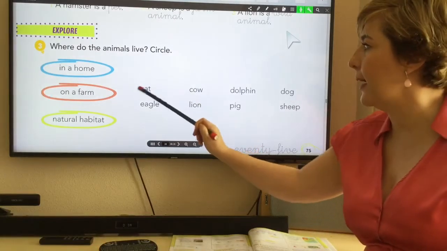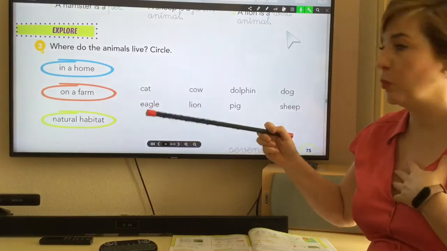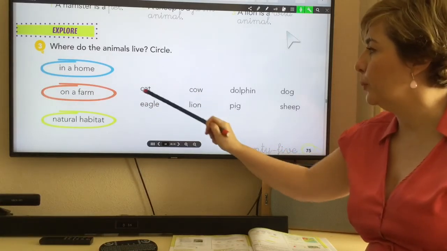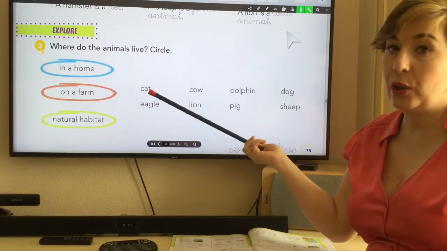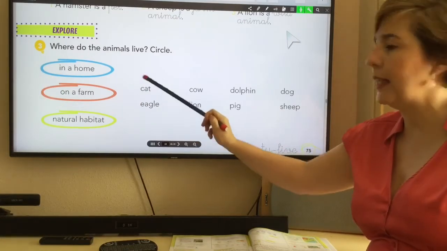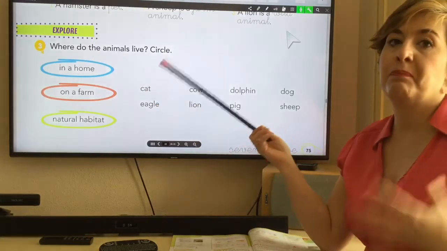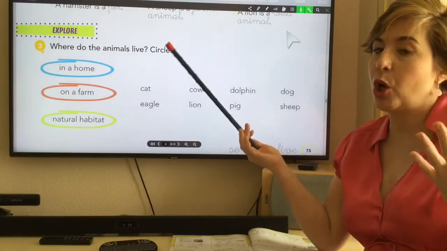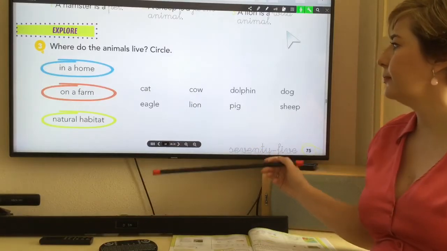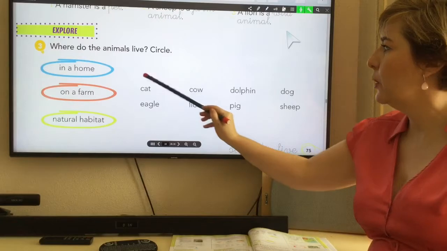For example, a cat. A cat lives in a home, like my cat Moon. So we circle blue. But it could also live on a farm. So if you want to circle blue and red, that's correct, okay? But I think that the best option is blue. A cow, red.